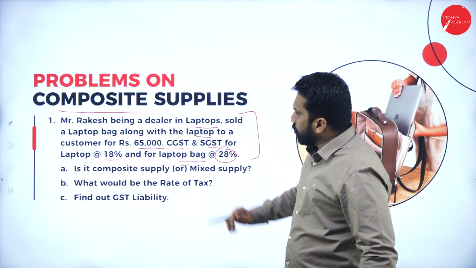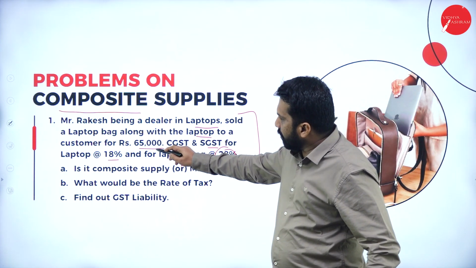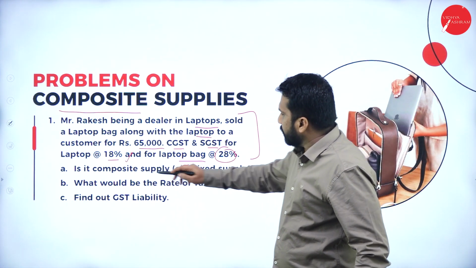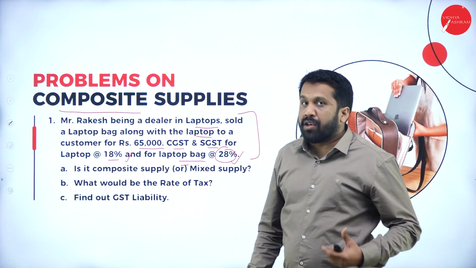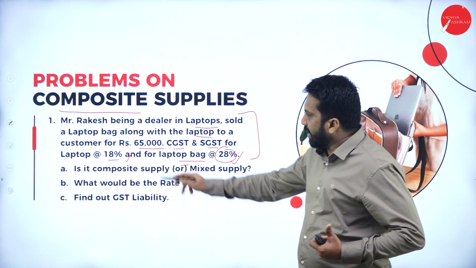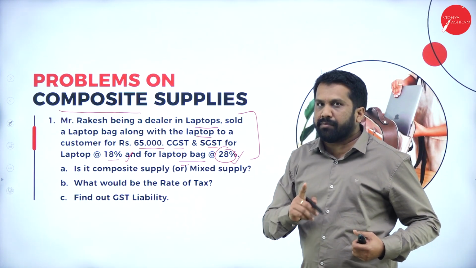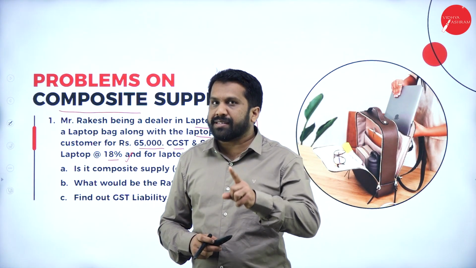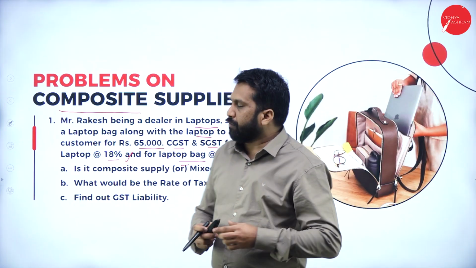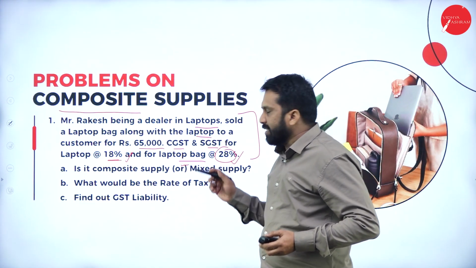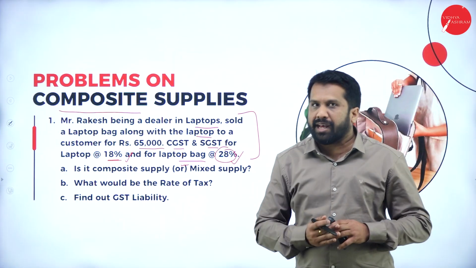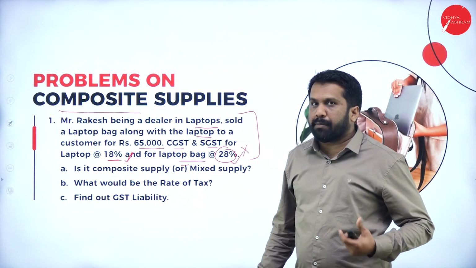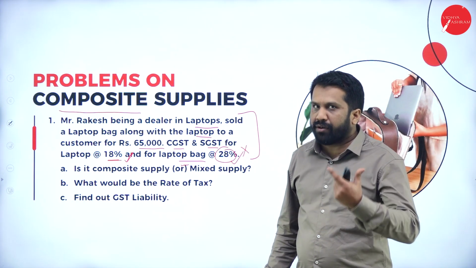Now, there are two percentages they have given. This 65,000 is inclusive of the laptop and laptop bag. But the laptop rate of tax is 18%, and the bag rate of tax is 28%. You may have confusion: sir, should we take 18% or 28% while calculating? Remember, laptop and laptop bag, which is the main product? Yes, laptop is the major product. What is the rate for the laptop? 18%. The bag is not the main product. The bag comes along with the laptop. Clear? Now, you should not consider 28%. You should consider only 18%. The main product tax rate will be applicable for everything.